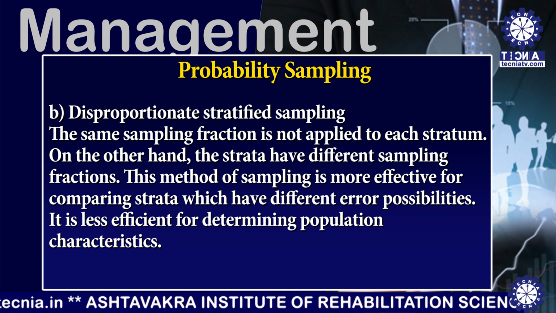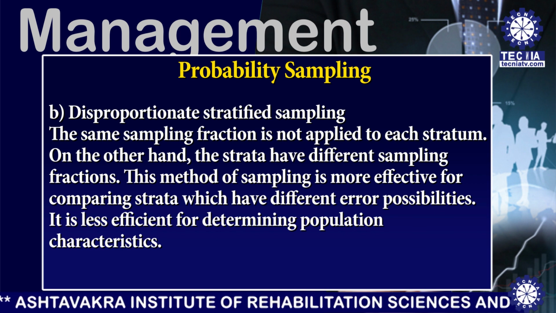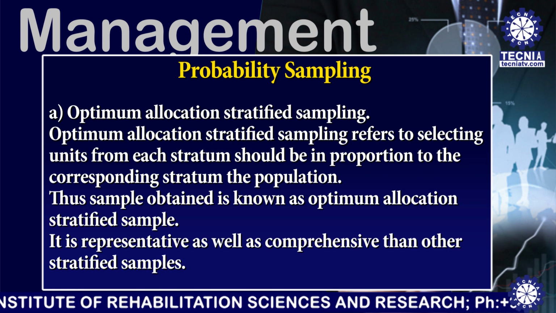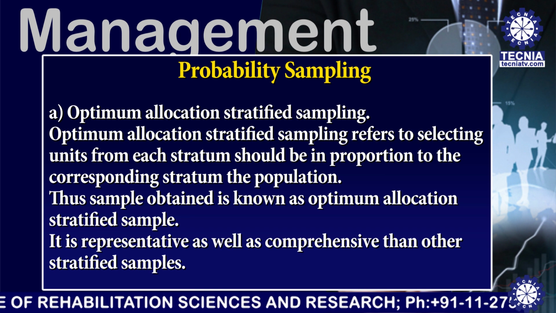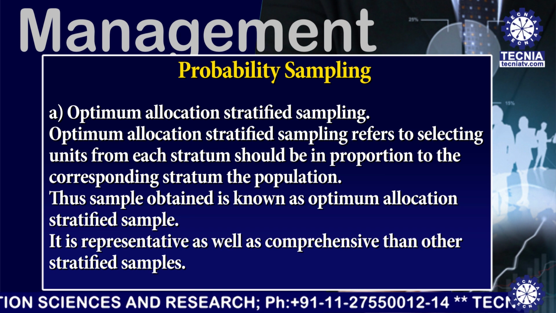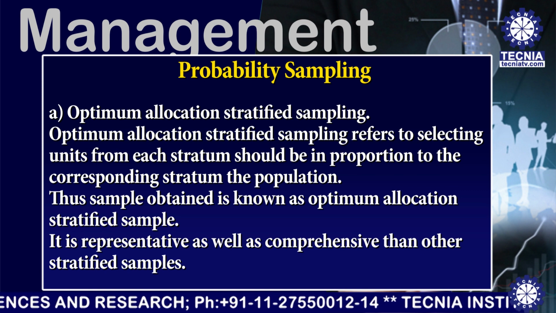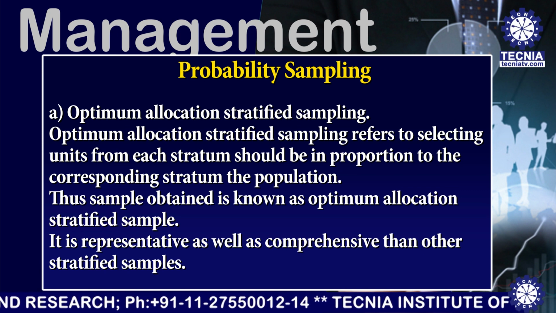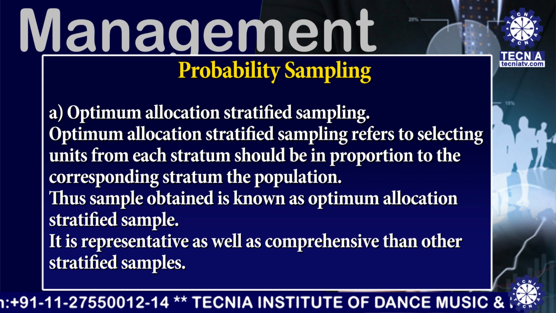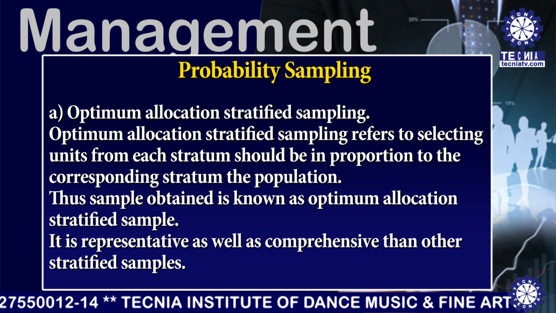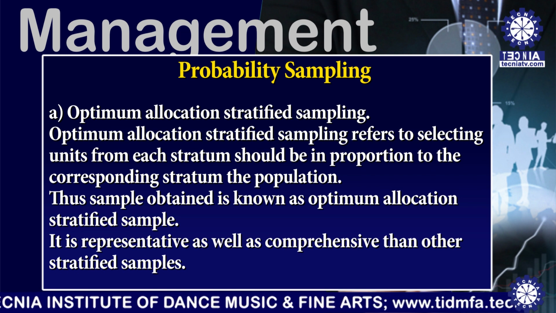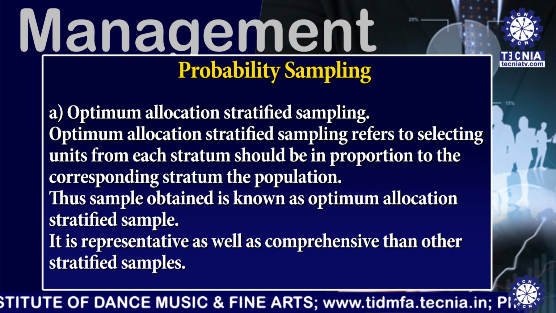It is less efficient for determining population characteristics. Now, I am discussing optimum allocation stratified sampling. Optimum allocation stratified sampling refers to selecting units from each stratum in proportion to the corresponding stratum of the population. Thus, the sample obtained is known as an optimum allocation stratified sample.